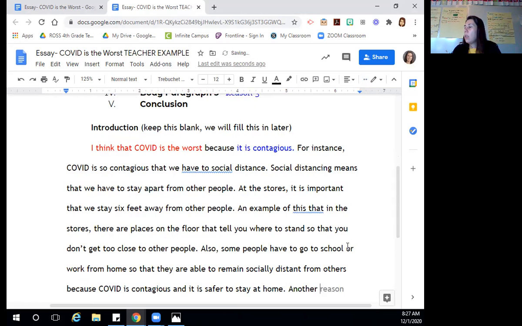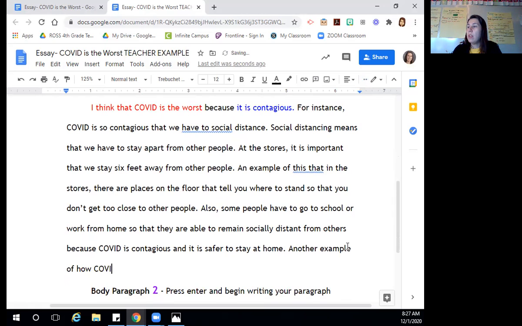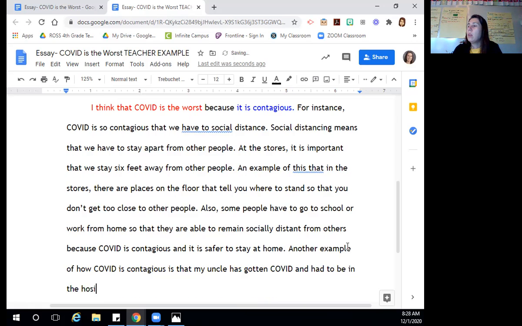Another example of how COVID is contagious. Notice I'm restating the whole claim of this paragraph. My uncle had gotten COVID and had to be in the hospital for 1 week.